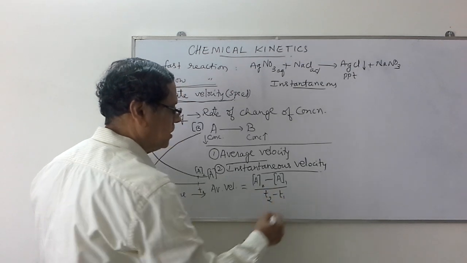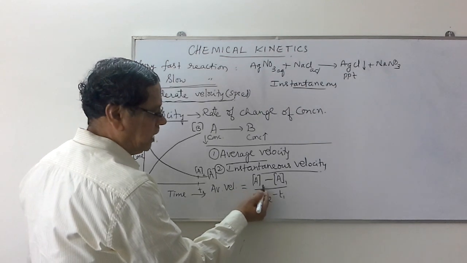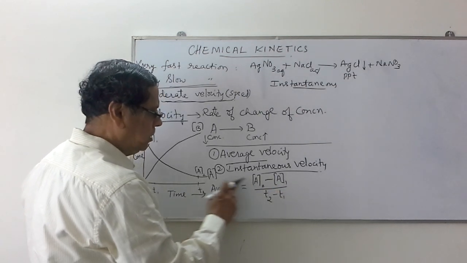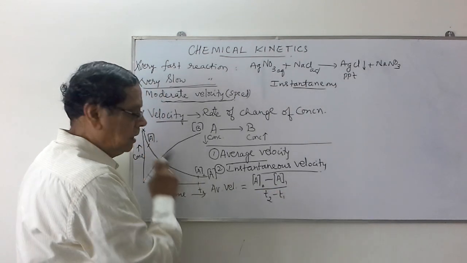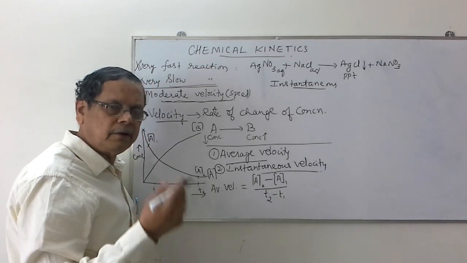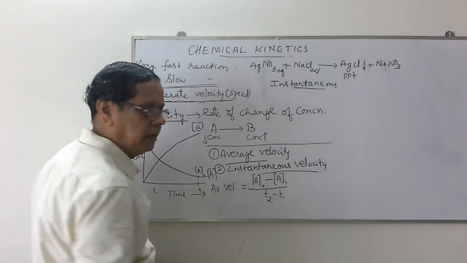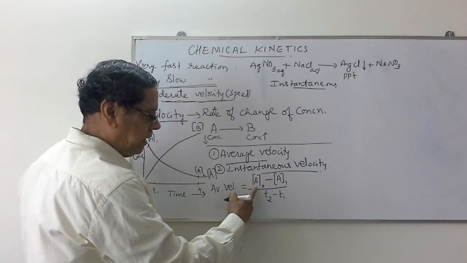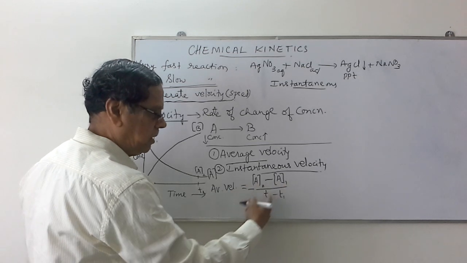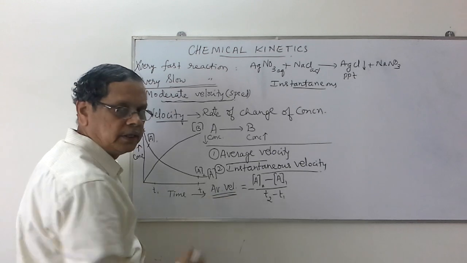Final time minus initial time, that is time interval. But when we consider this A2 minus A1, A2 is smaller as compared to A1. That's why we will get this velocity a negative value. But never negative, the velocity will be. That's why we have to write a negative sign. So when you write minus of A2 minus A1 divided by T2 minus T1, it is giving rise to the positive velocity.